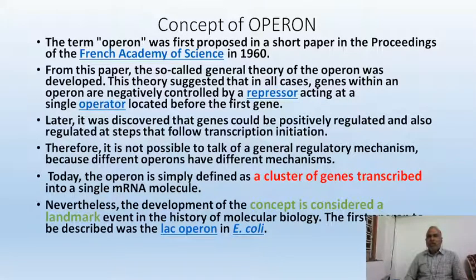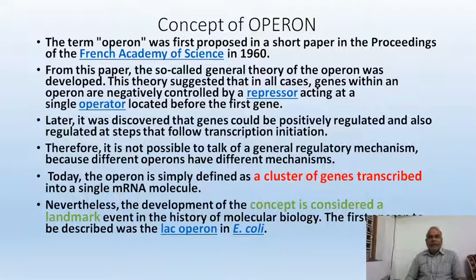It is not possible to talk about a general regulatory mechanism, because different operons have different mechanisms. We cannot say that a repressor is always repressing, always showing negative control or positive control. So different types of operons are there, and we are going to discuss the concept of different types of operons also.